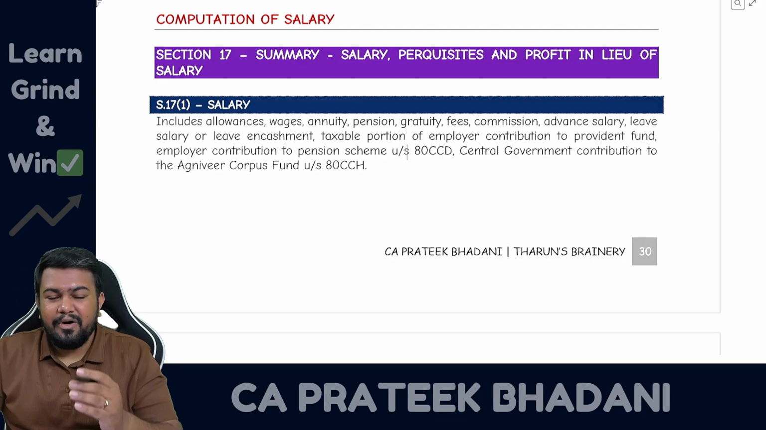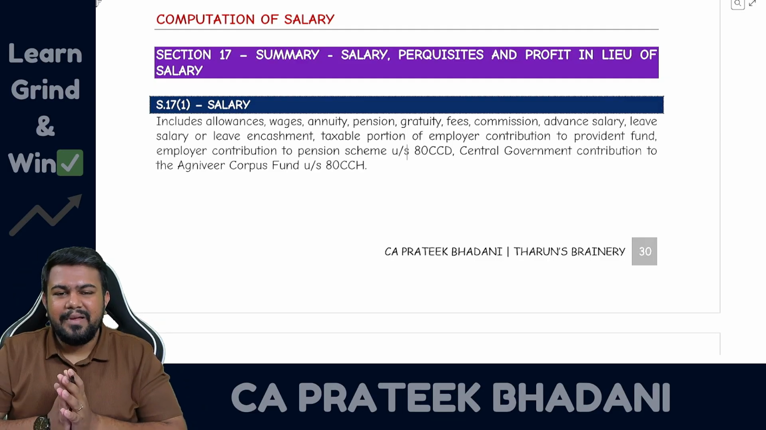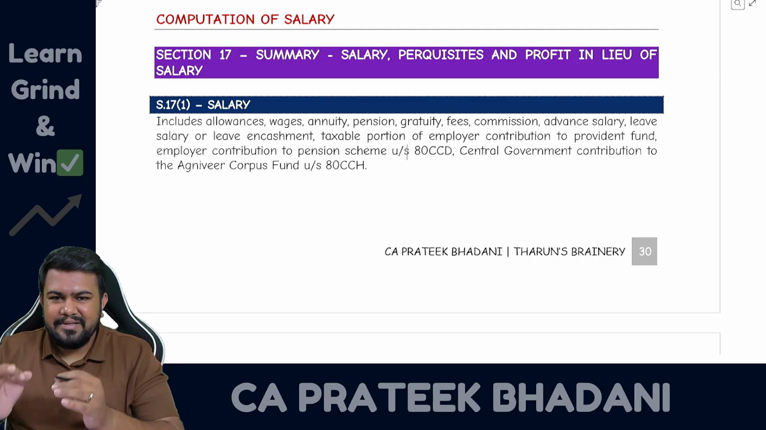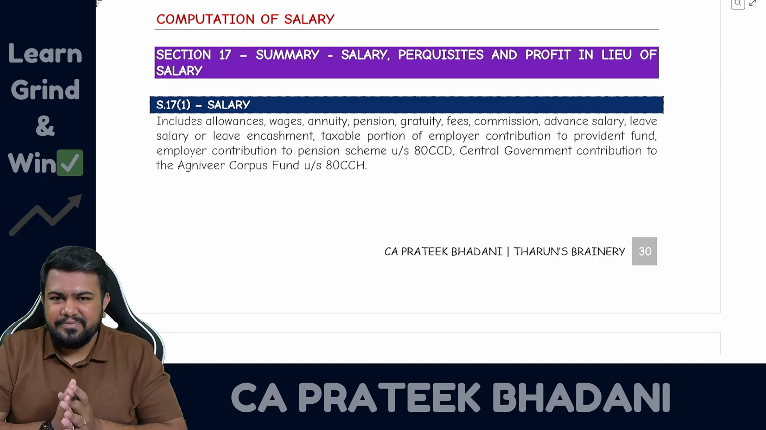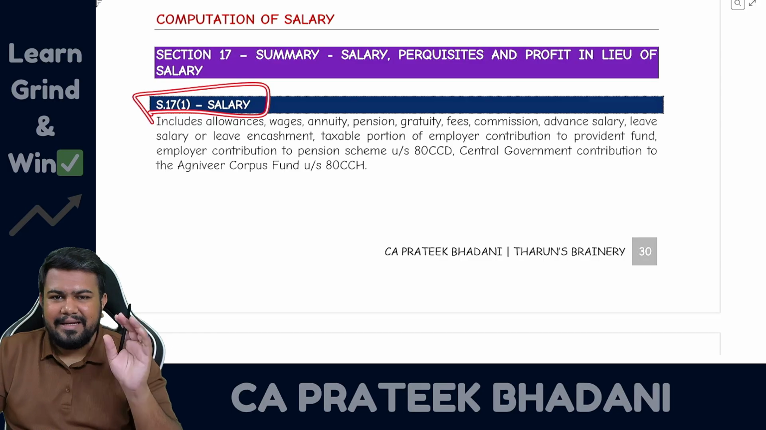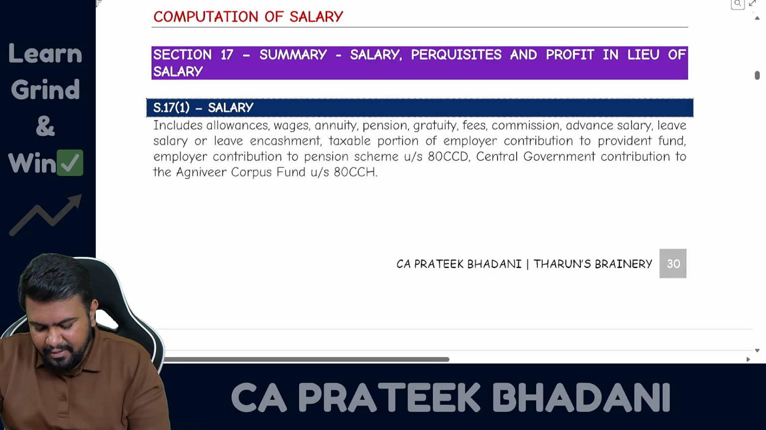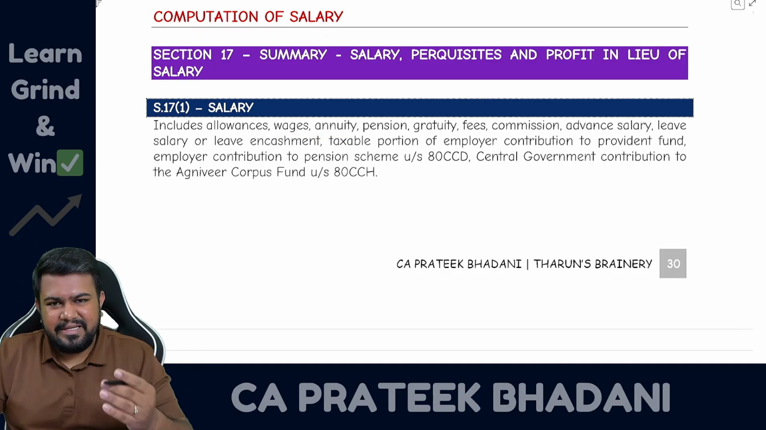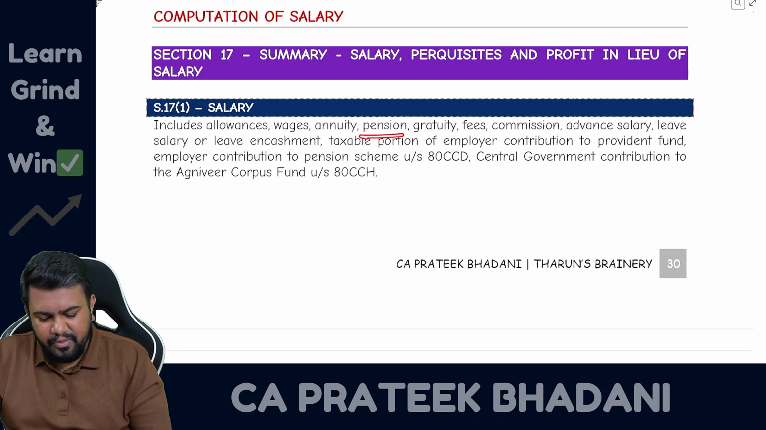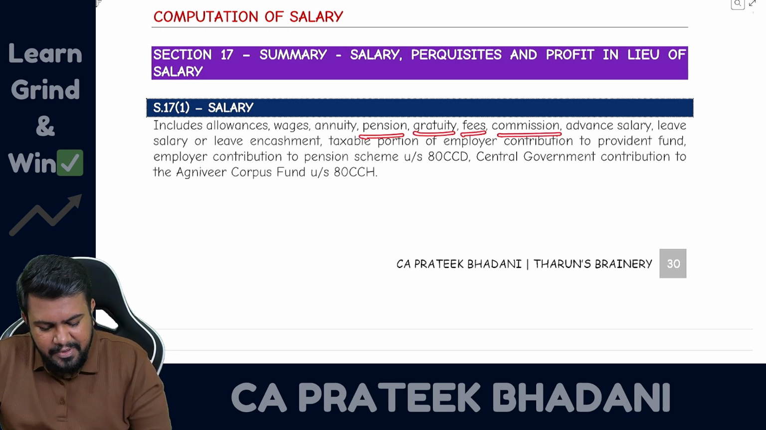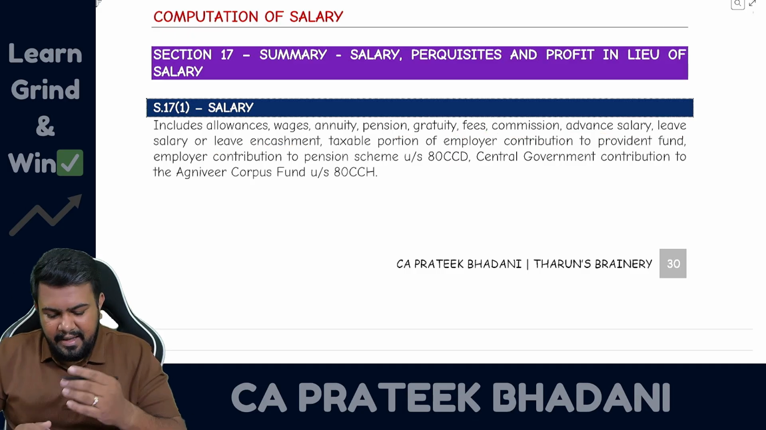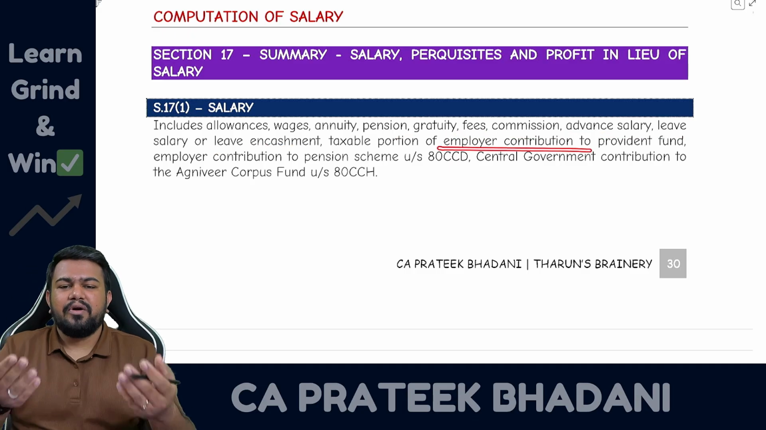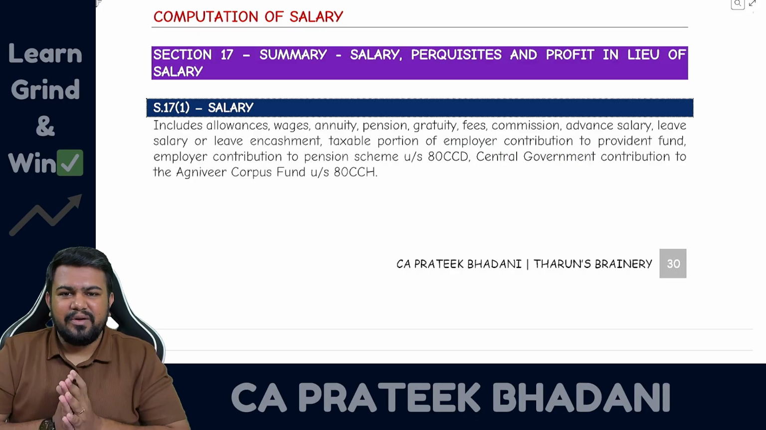Fine. Now let us talk about what is taxable under the salary head of income. This we will learn in 3 subsections: section 17 subsection 1, 17 subsection 2 and 17 subsection 3. 17 subsection 1 speaks about salary. So what are included? Allowance is included in salary, wages are included, annuity, whether monthly or quarterly, whatever amount is received, is included, pension is included, gratuity is included, fees, commission, advance salary, leave encashment. So all this is included in salary. Moreover, if there is any employer contribution to retirement funds, that is also included in salary.